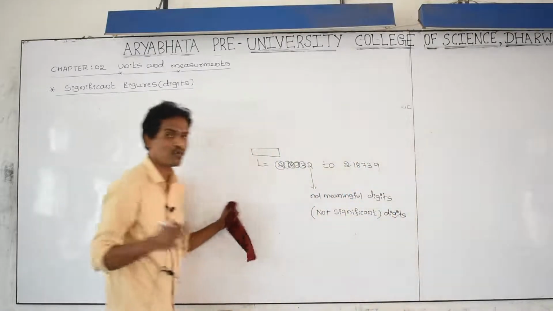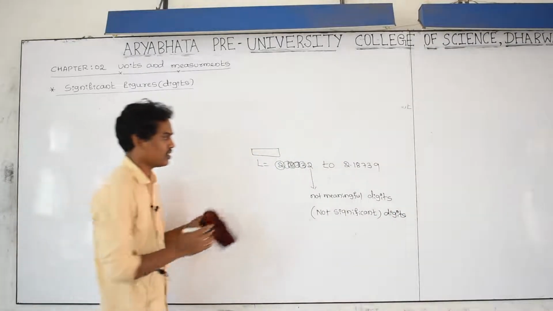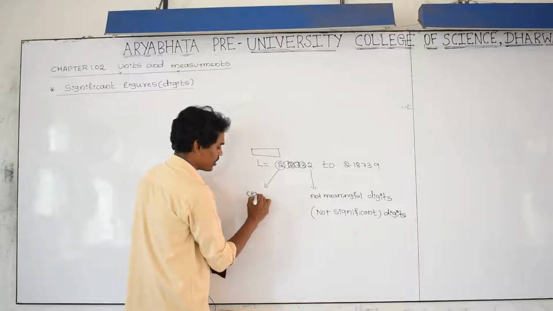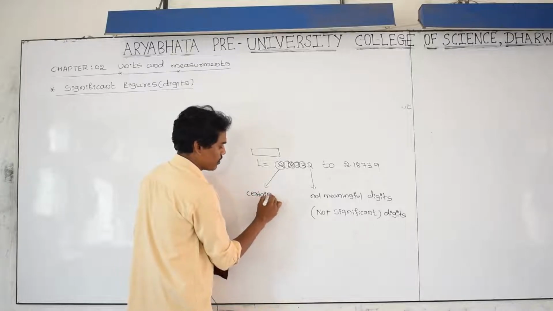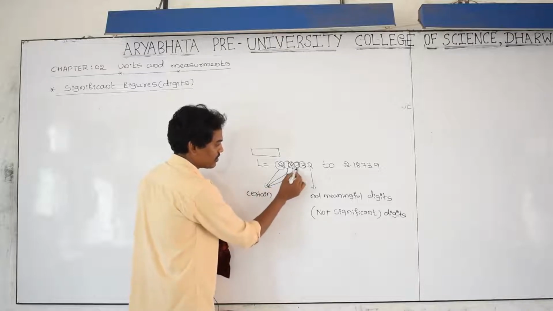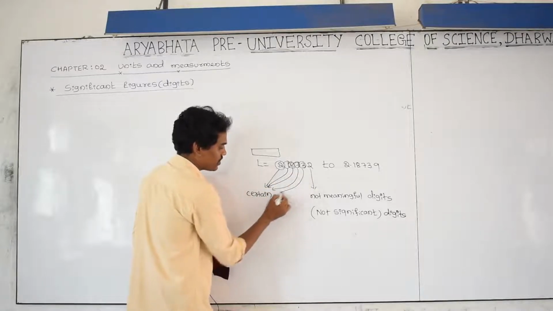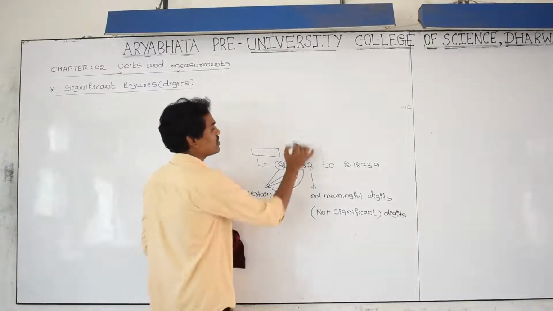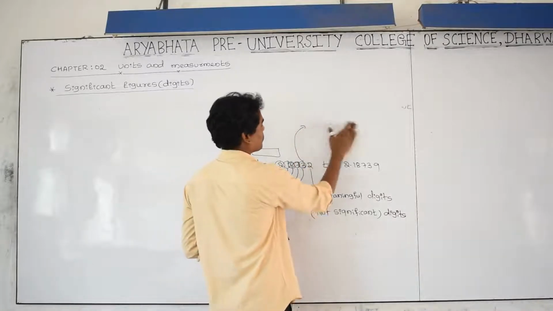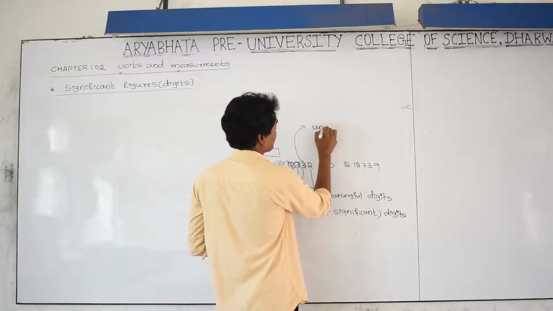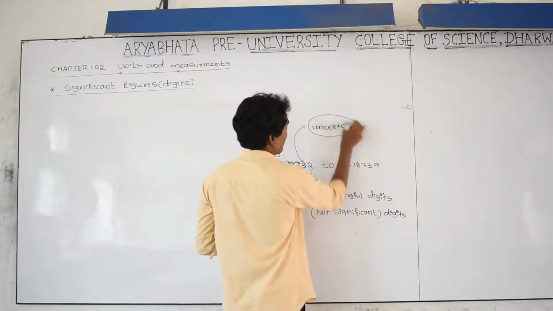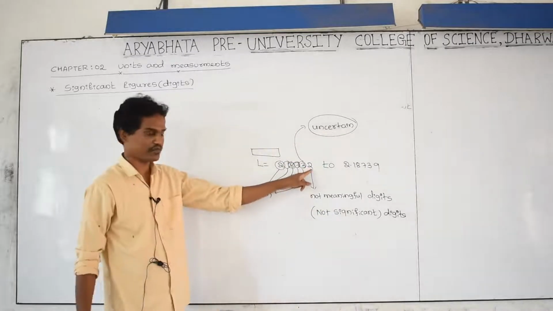And there is another word I am going to use: certain. This digit is certain, this digit is also certain, this digit also certain, but this is non-certain or uncertain. Uncertain means I am not sure about this digit.